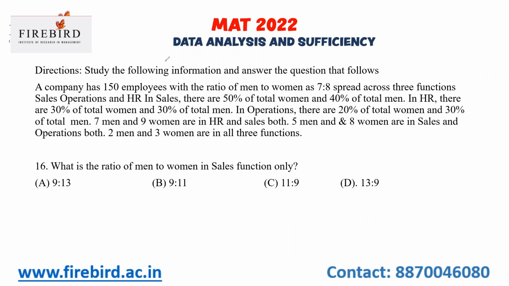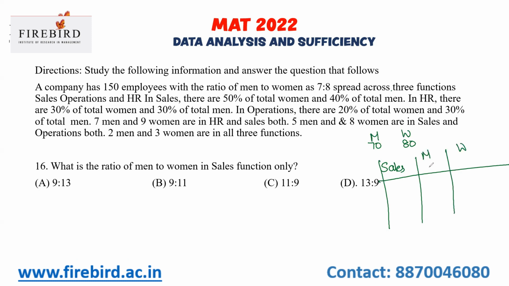First, you should solve the basic things. A company has 150 employees with the ratio of men to women as 7:8. So total men in the company is 70 and total women 80. Now there are three concerns: sales, HR and operations.